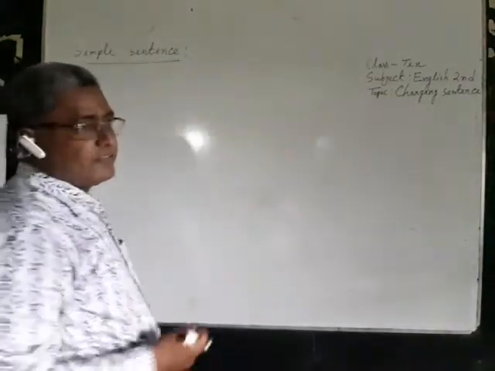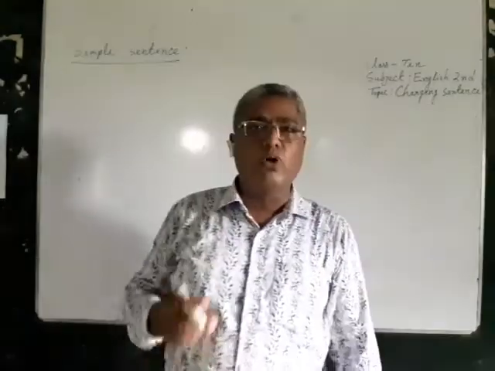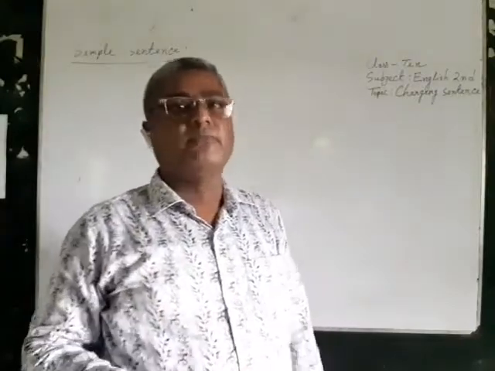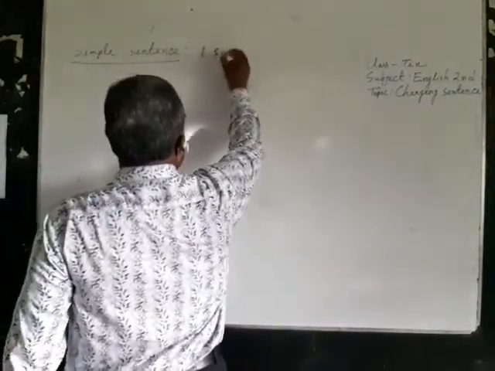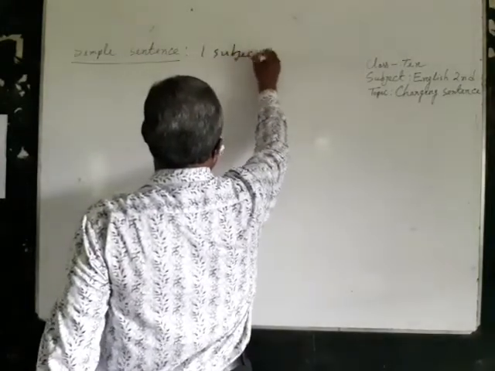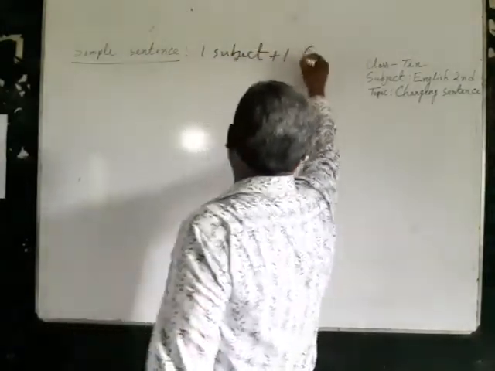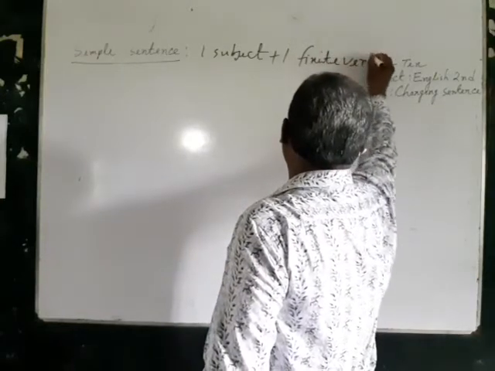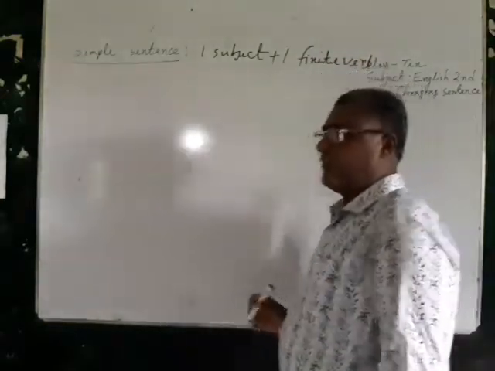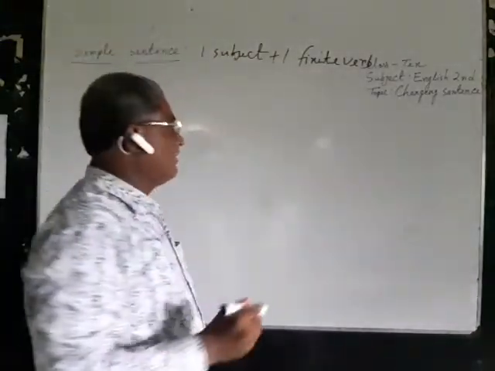You know that the sentence which has one subject and one finite verb is called simple sentence. I am writing it: one subject and one finite verb. Now I am going to give an example.